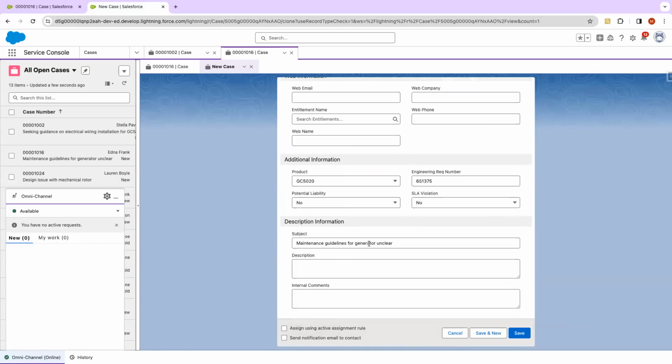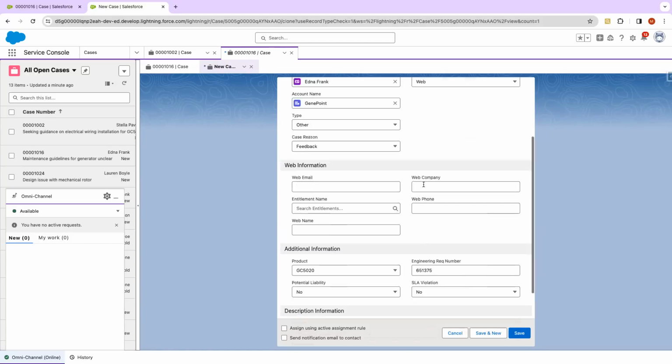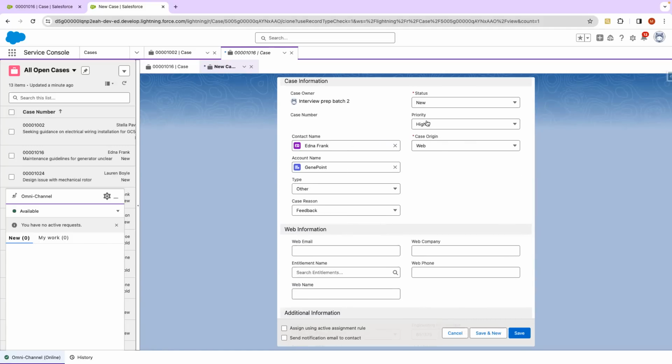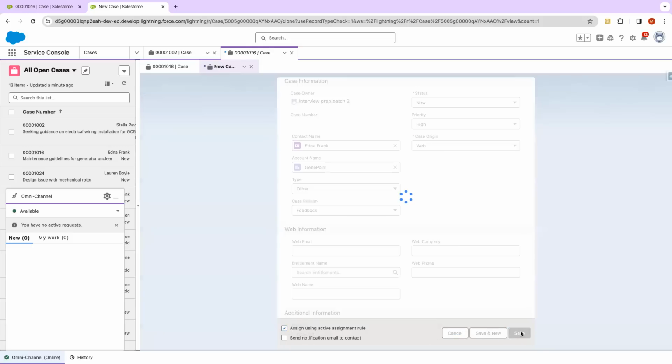So this is just a test case for Omni channel routing. Okay, and we have assigned the priority as high. So this should go to the high priority queue, and then that should route that case to me because I am part of that queue. Okay, so let's save this, assign using active assignment rule.